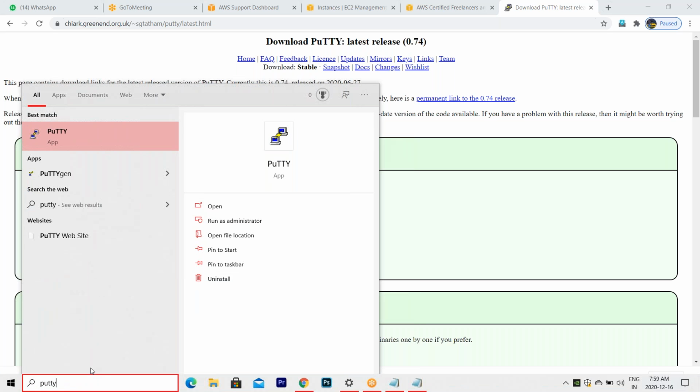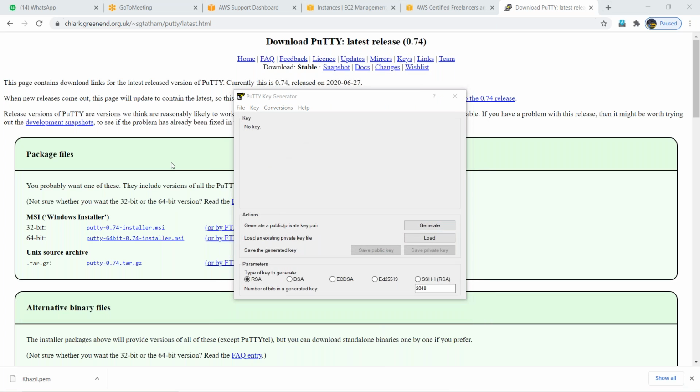I thought PuttyGen is there as well. Exactly. Second one, PuttyGen. See, you got both, Putty and PuttyGen. Now the load button. It's a one-time task, guys. This PuttyGen is a one-time task, not an everyday task. Okay. Click on the load button.